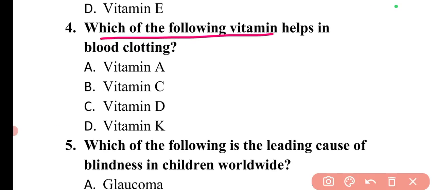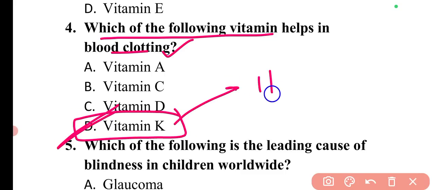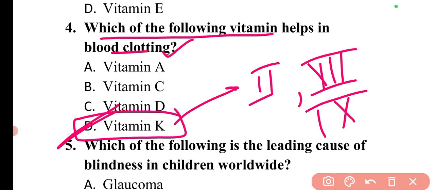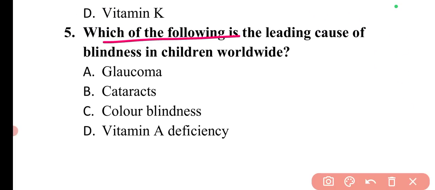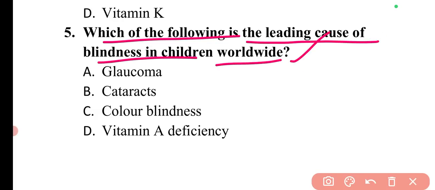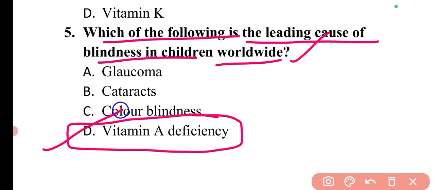Next question is, which of the following vitamins helps in blood clotting? So for blood clotting, the vitamin essential is vitamin K. So here option D is correct. It is involved in four clotting factors: clotting factor number 2, 7, 9, and 10. The synthesis of these four clotting factors is done with the help of vitamin K. Next question is, which of the following is a leading cause of blindness in children worldwide? So the leading cause of blindness in children is vitamin A deficiency. So here option D will be the correct answer.